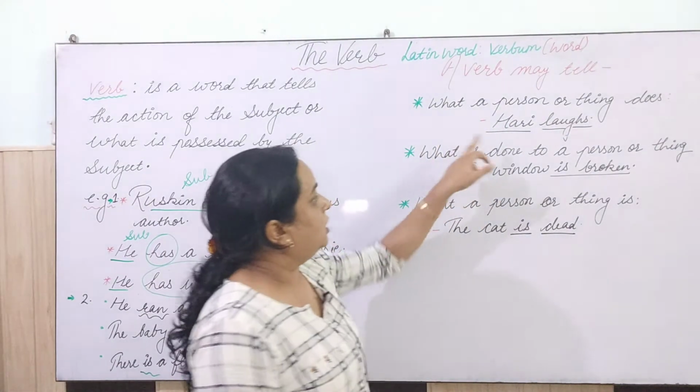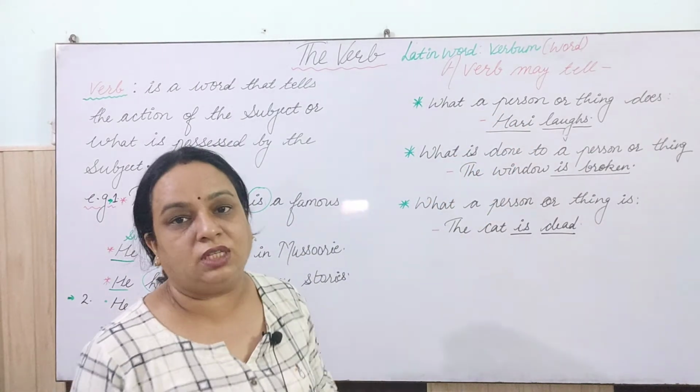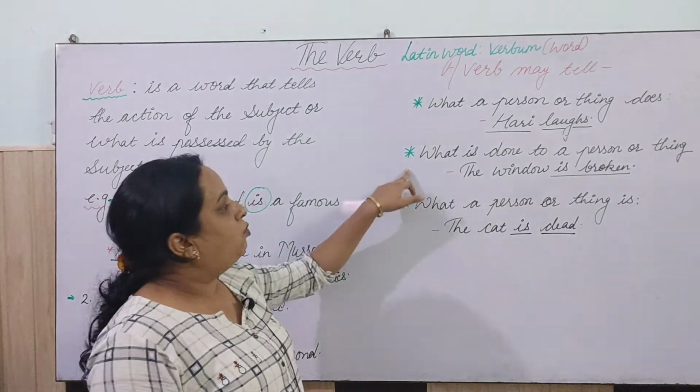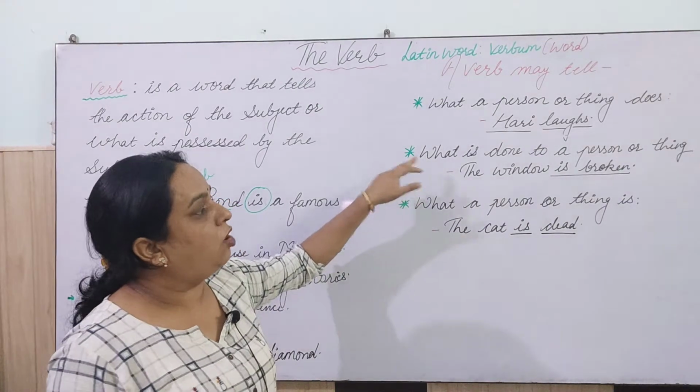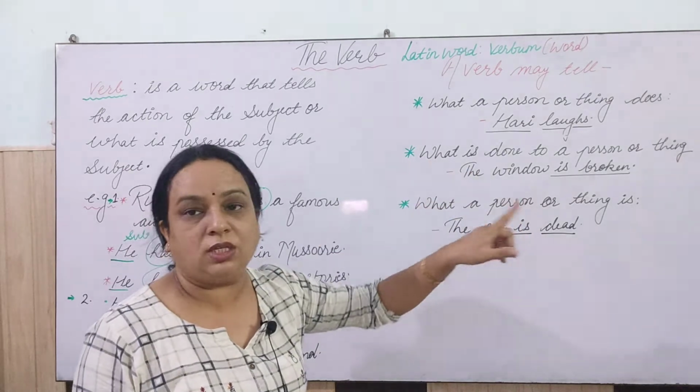Okay, the sentence is "Hari laughs." So Hari is the subject and laughs is what? That's a verb. What is done to a person or a thing? The second point is that a verb tells us what is done to a person or thing.